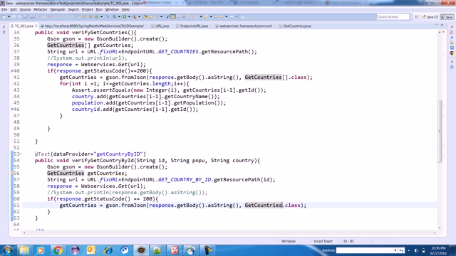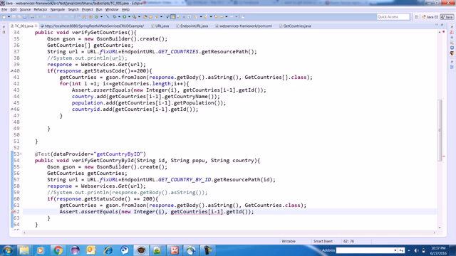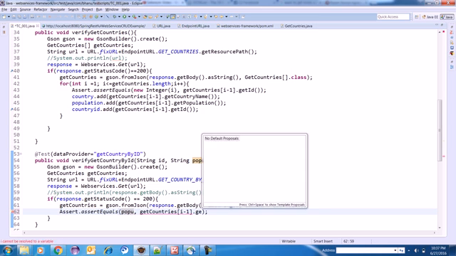Now this is done. Now what I can do is put assertions here. I can put an assertion here, so I can supply my population, and whatever is coming from the response.